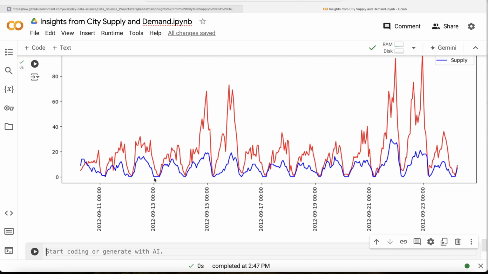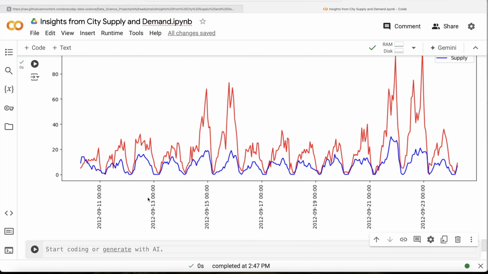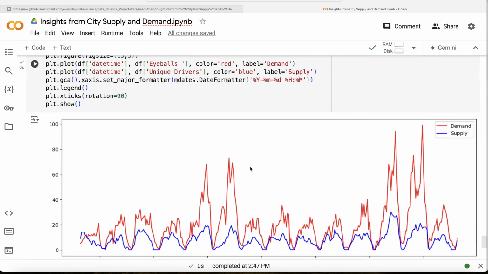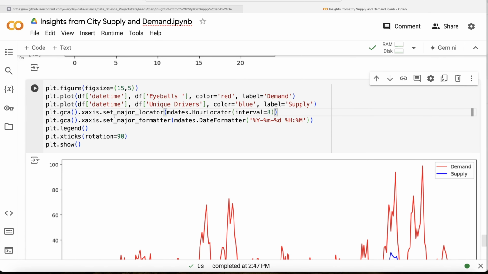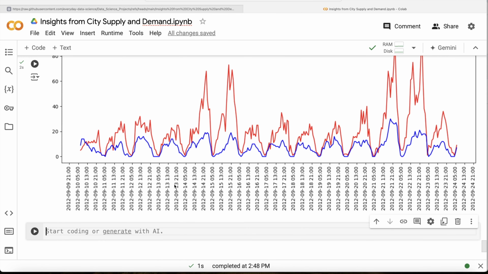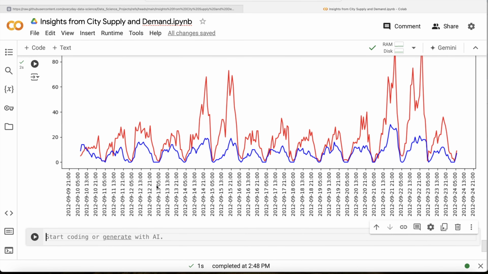So let us change the interval on this x-axis. To do that, we are going to plot a tick every 8 hours, so use this major locator at interval 8. At every 8-hour interval, add this. Let me run this again. Now if you look at this, we have a tick at every 8-hour interval.